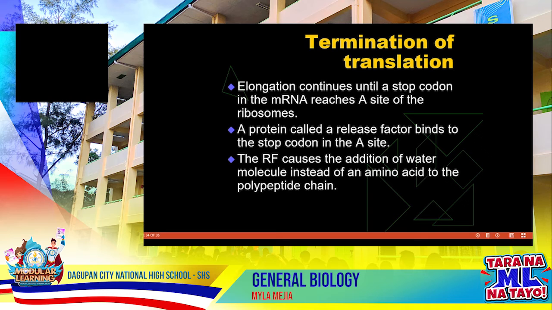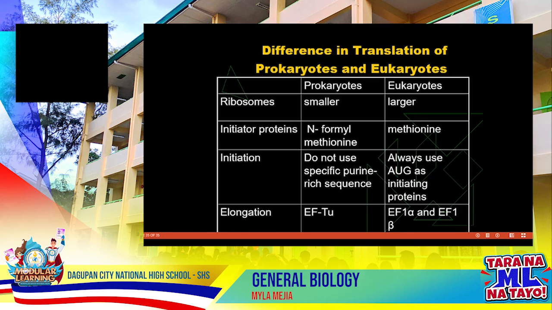Now, for the termination of translation, elongation continues until a stop codon in the mRNA reaches the A site of the ribosome. A protein called the release factor binds to the stop codon in the A site. The release factor causes the addition of a water molecule instead of an amino acid to the peptide chain.